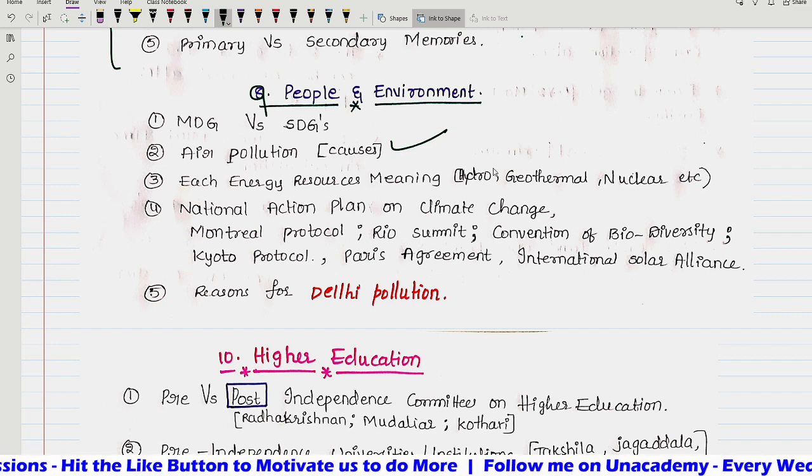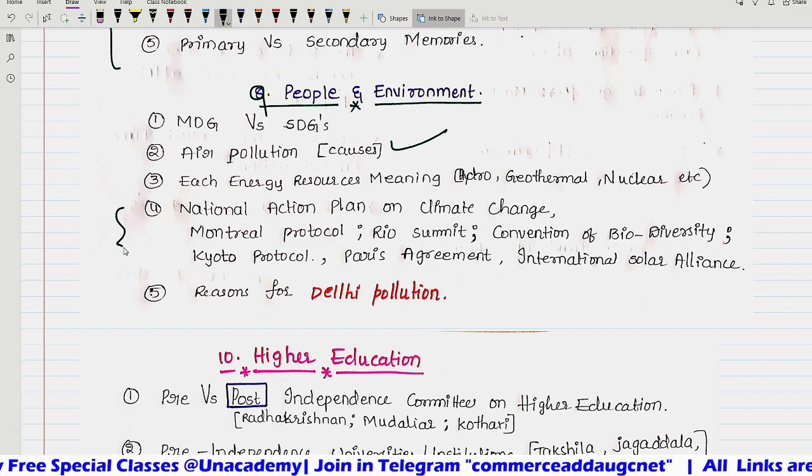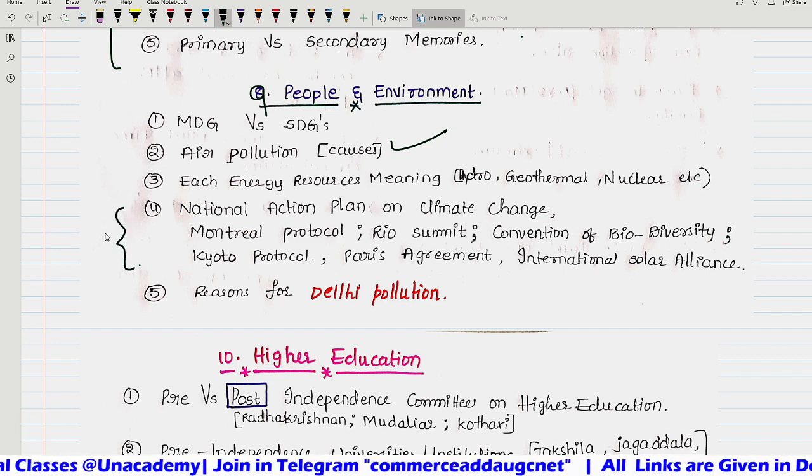each energy resource's meaning, like hydro, geothermal and nuclear, their meaning is important, and which technology will come is also important. National action plan and climate change, Montreal Protocol, Rio Summit, Convention on Biodiversity, Kyoto Protocol, Paris Agreement. This is one set, we can say, in one chart. Within 2 pages, you can make a note of all these protocols or agreements.